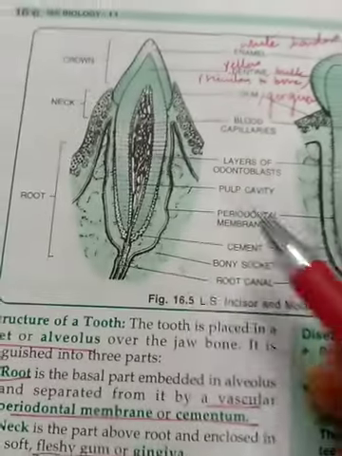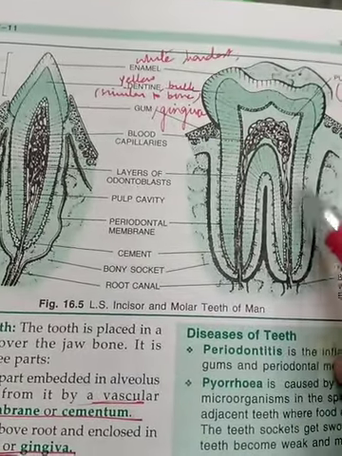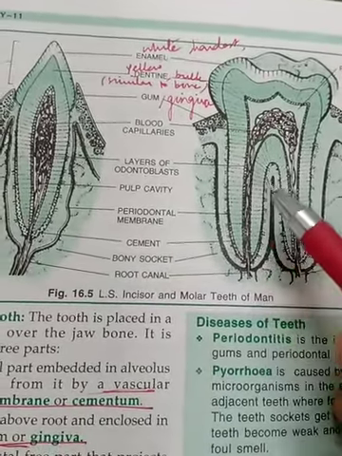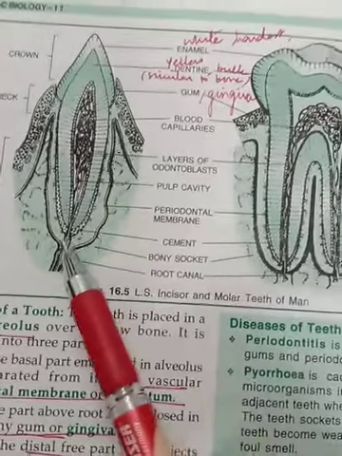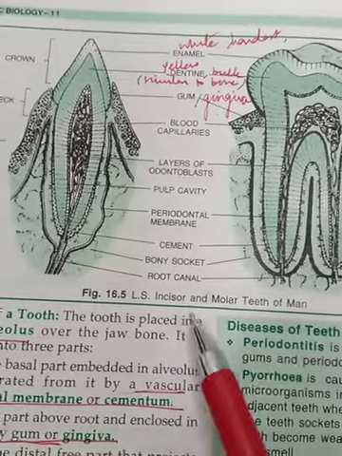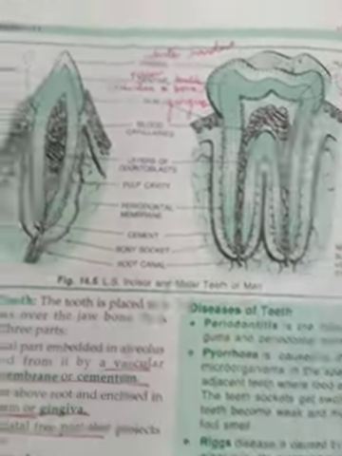I'll just show you. Single and double roots, they mean this. This is a single root as you can see, but this is a double root. So 1 and 2. Alright, so as I said, incisors and canines, this is an incisor, children, as it's seen, LS of incisor, and this is a molar. So this is what we mean by single and double root.